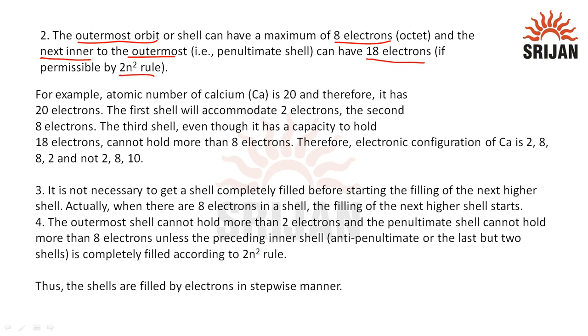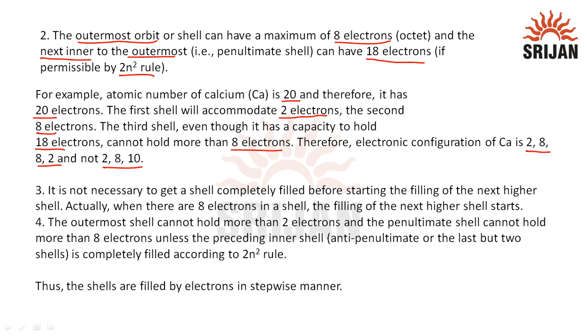For example, the atomic number of calcium is 20, therefore it has 20 electrons, since atomic number is equal to the number of electrons. The first shell can accommodate 2 electrons as we have seen earlier, and the second can accommodate 8 electrons. The third shell, even though it has a capacity to hold 18 electrons, cannot hold more than 8 electrons due to the octet rule. Therefore the electronic configuration of Ca will be 2, 8, 8, 2 and not 2, 8, 10.